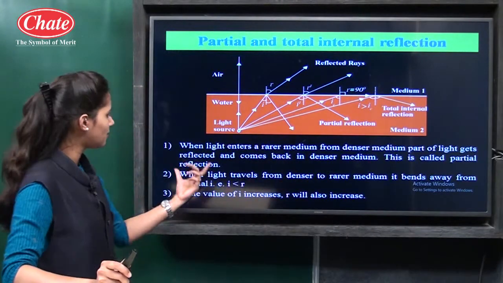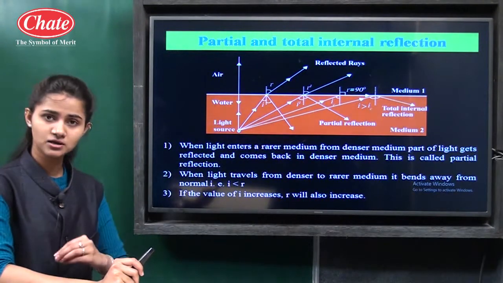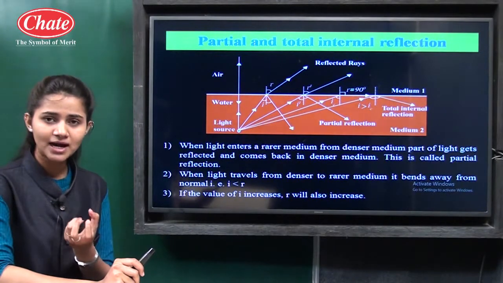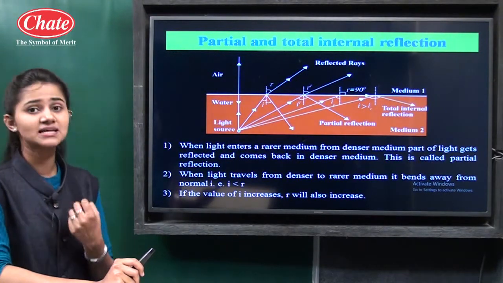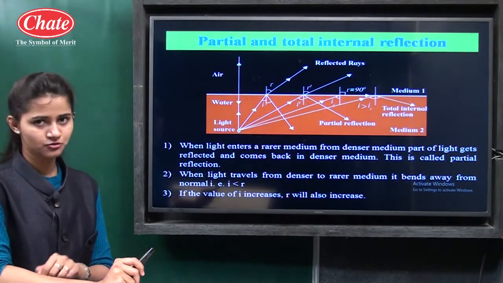This is called partial reflection. Whenever light rays pass from one medium into another, some part of that light is reflected back again into the same medium. This is partial reflection.